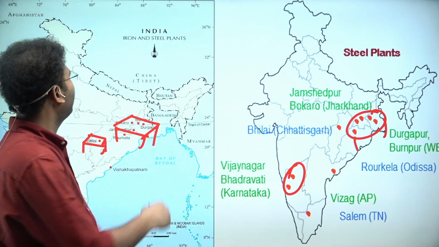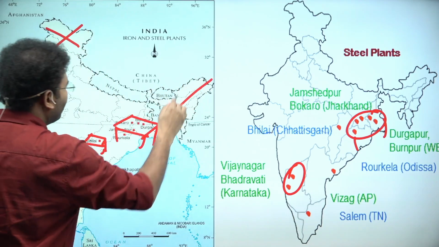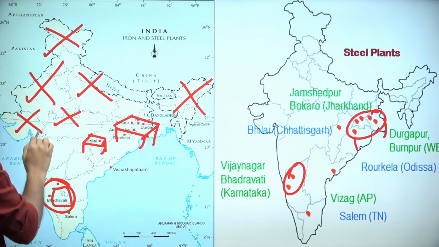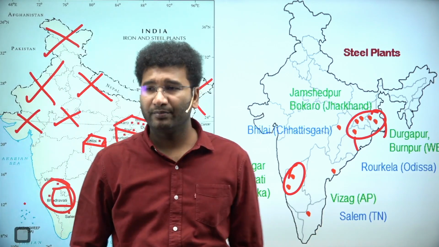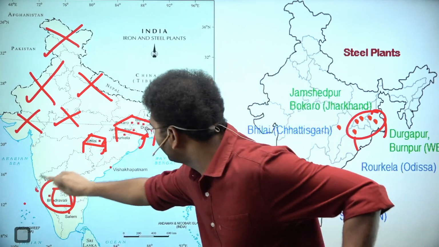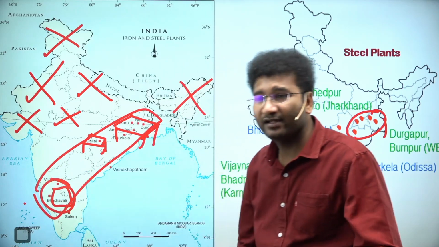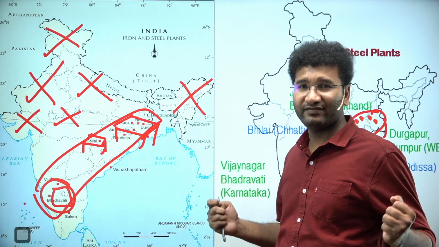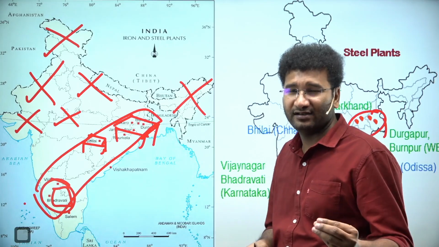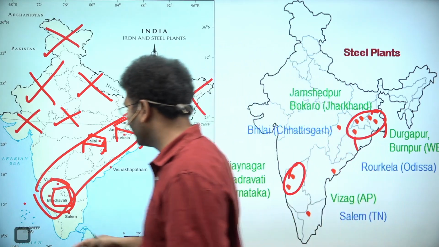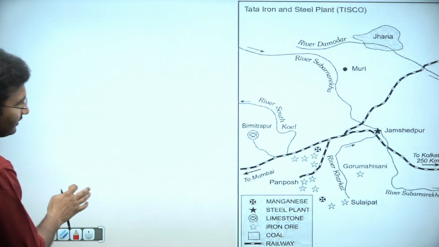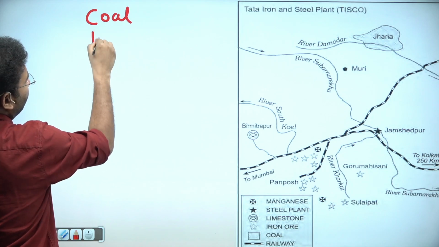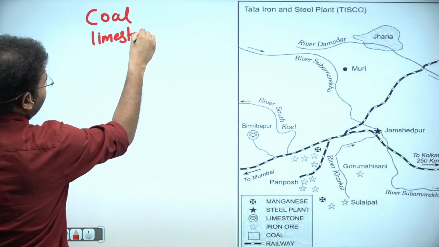Where else do you find it? Do you have iron in Jammu and Kashmir? No. Northeast, no iron. Rajasthan, no iron. Uttar Pradesh, no iron. Madhya Pradesh, no iron. Gujarat, no iron, right? So majorly this is the only belt where I am going to have iron. Why? Because iron is a weight losing product. So the raw material is heavy and you need to have the final product a little lighter in weight, and the combination of raw materials is required. That is, you need coal, you need limestone, you need iron ore.